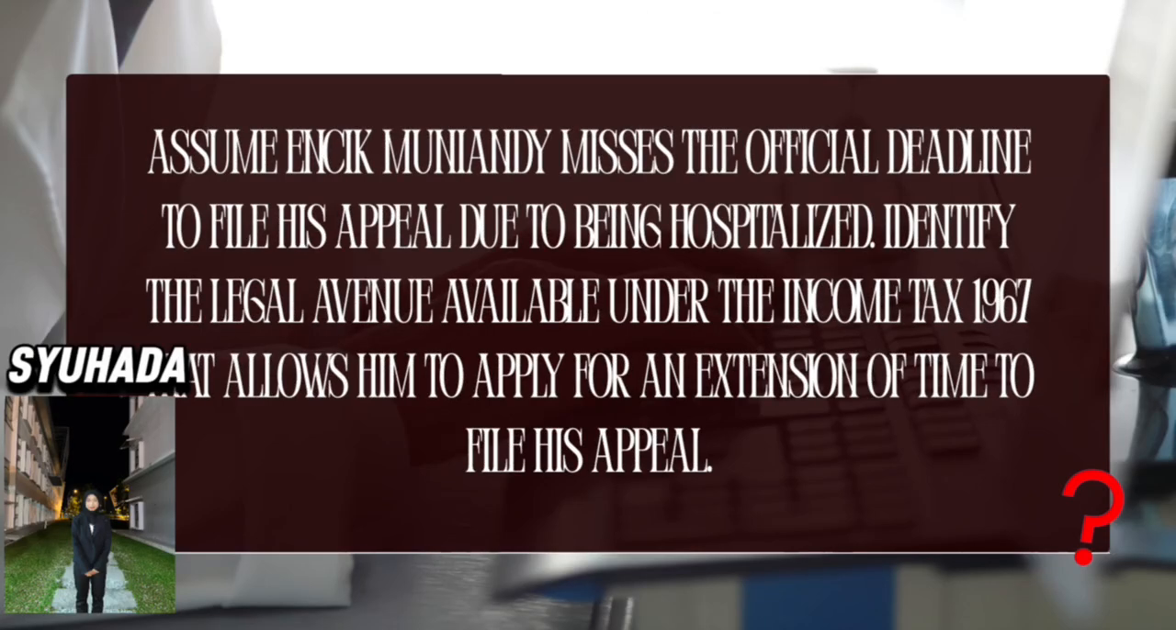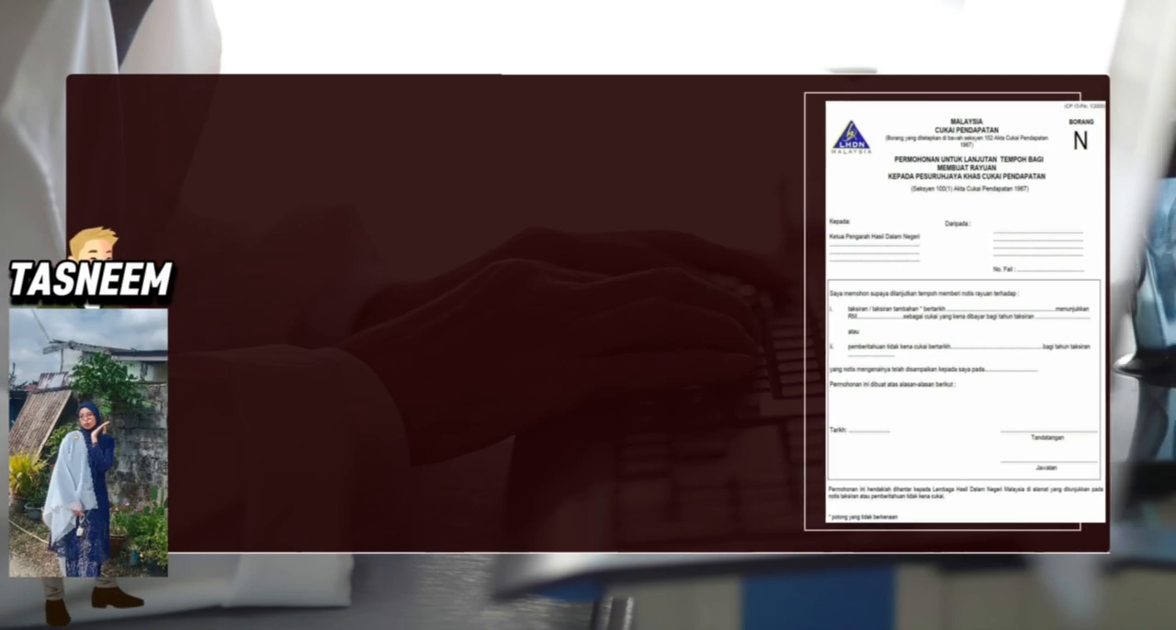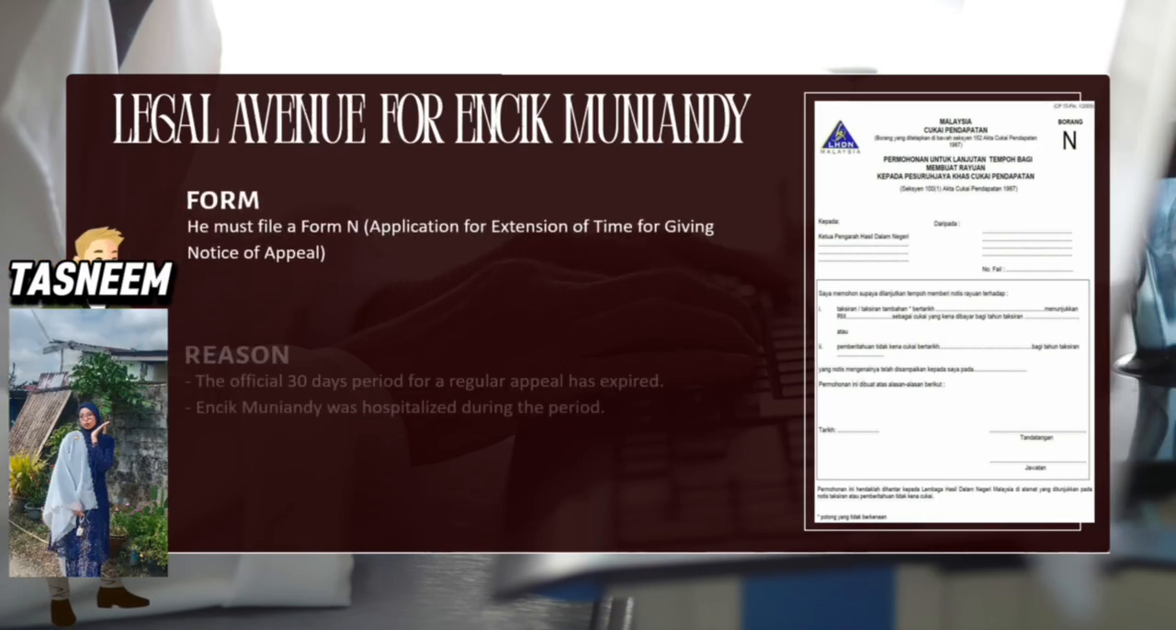For question 2, assume Encik Muniandi misses the official deadline to file his appeal due to being hospitalized. Identify the legal avenue available under the Income Tax Act 1967 that allows him to apply for an extension of time to file his appeal. So this is the legal avenue for Encik Muniandi.